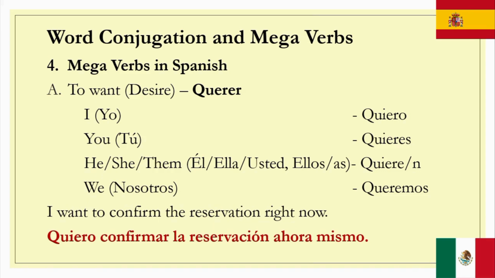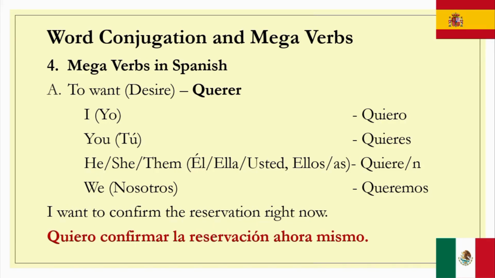Now, for this part, we're going to learn about mega verbs, always used in Spanish as a locomotive or a starting verb to complete a sentence. And remember this, in any language, people are always talking about three things. We have desire, what you want to do, ability, what you can do, and obligation, what you have to do. And these are the verbs that we will be studying.